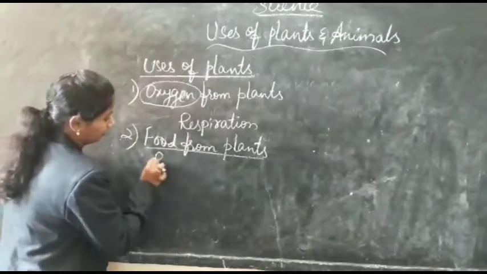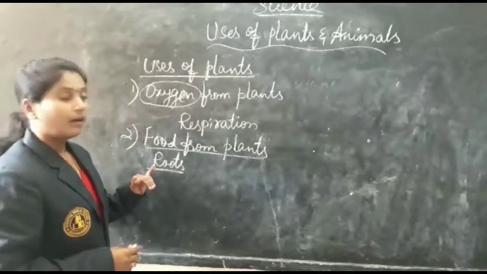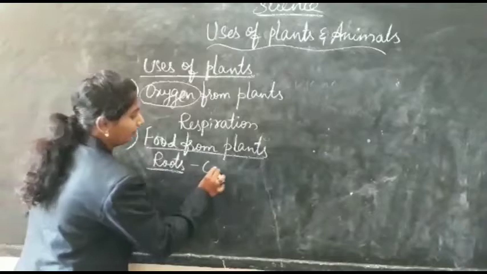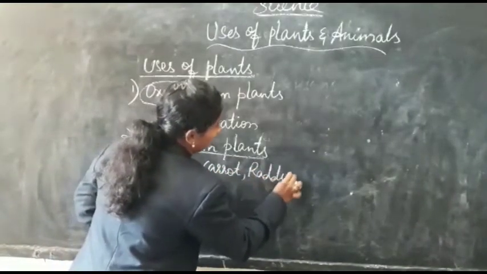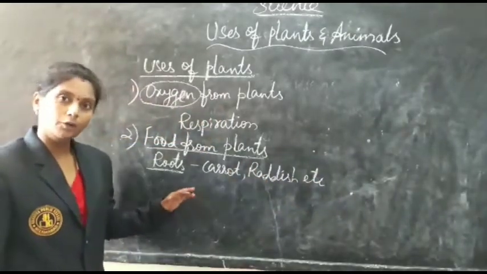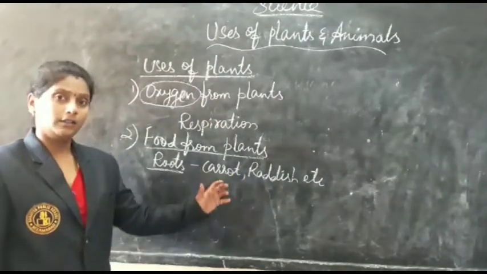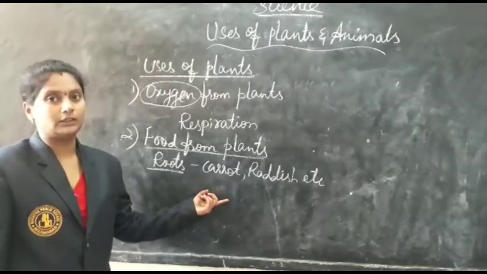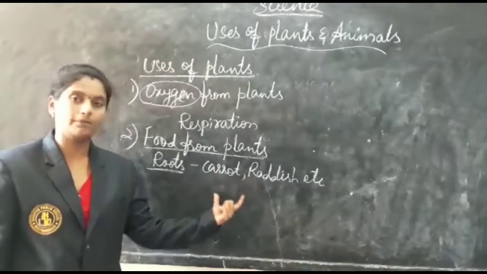Coming to the roots. First one, food from the roots. What kind of food do we eat that is obtained from the roots? For example, carrot, radish, etc. These are vegetables which we get from the roots of the plants. What happens in the carrot plant and the radish plant? The leaves, which prepare the food, store the food in the roots. That is why we get carrot and radish from the roots.